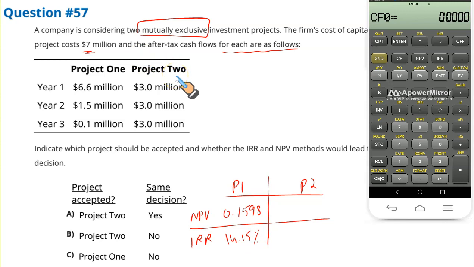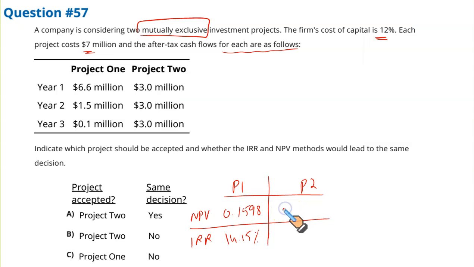For second project, initial investment is again 7 million. Enter, down arrow key. Then we have 3 million inflows. Enter, and they are occurring 3 times. So frequency is 3. Enter, down arrow key. Press NPV. Press the discount rate. Enter, down arrow key. Press NPV. It's 0.2055. NPV is 0.2055.